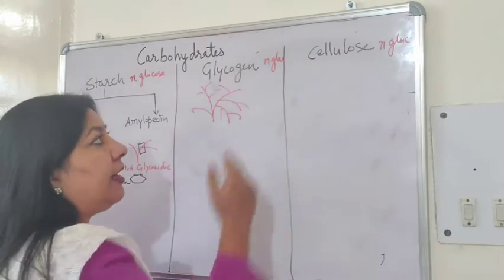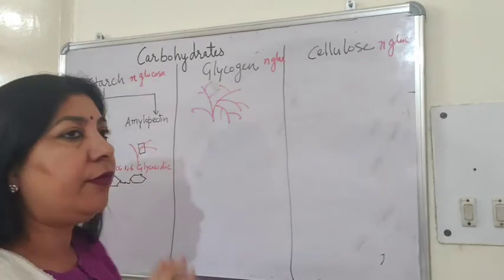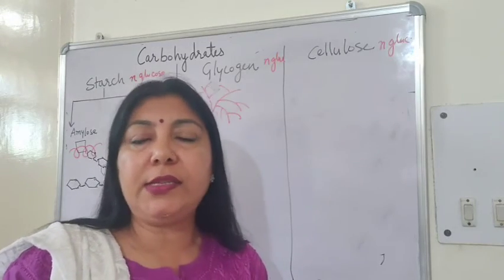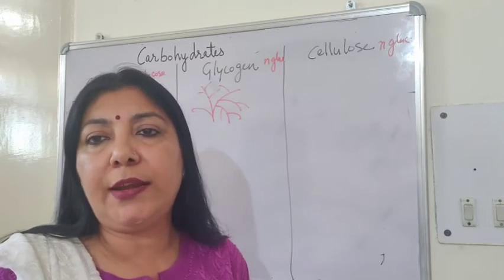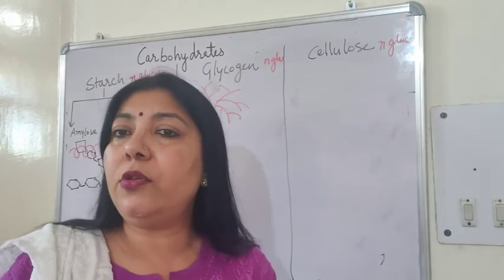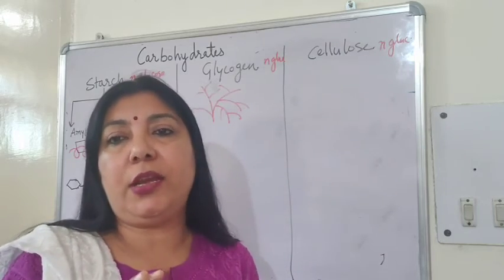Okay. Now let's come to cellulose. Cellulose is also made up of glucose. The only difference is that it is made up of beta 1,4 glycosidic bonds, and there is no branching.